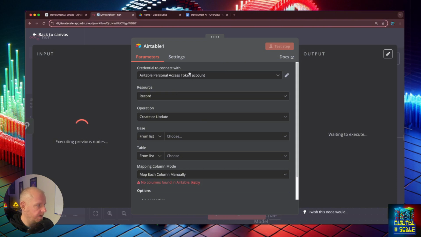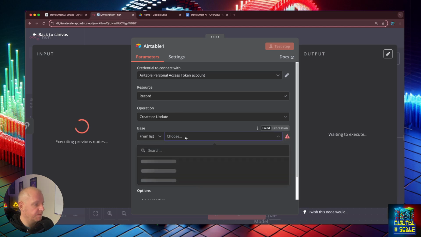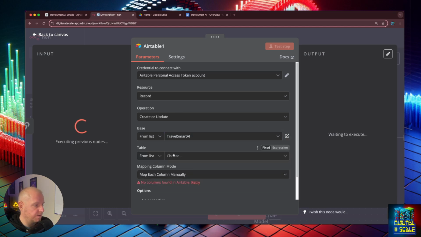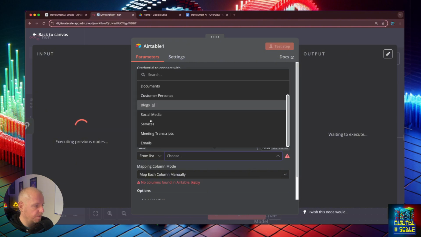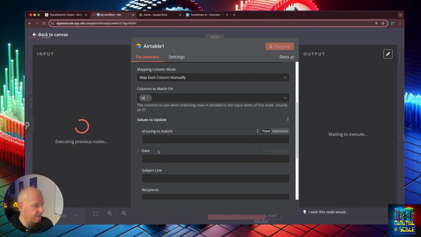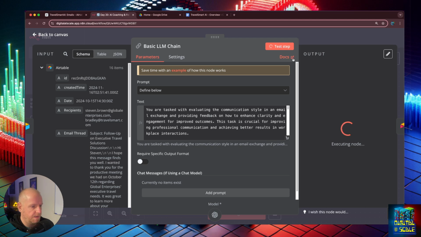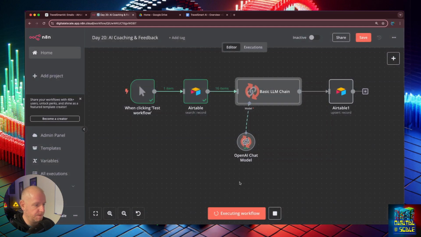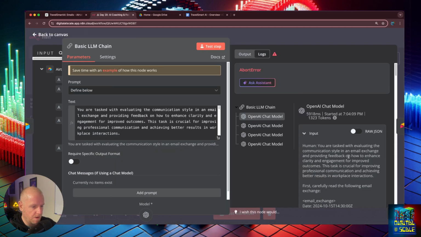So here we have our create personal access token resource. And from the list, we're going to go in and add our base, Travel Smart AI. We're going to add our emails. And for ID, all right, something is happening with n8n. It won't execute this node. All right, so since it won't do that, let's stop this and see if it gives us an error. We're going to look at the logs here. So what I'm trying to see here is what is going on.